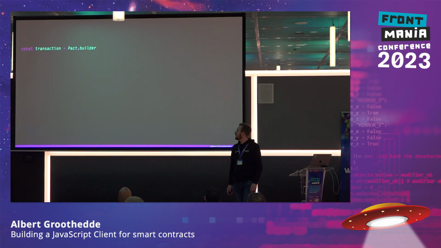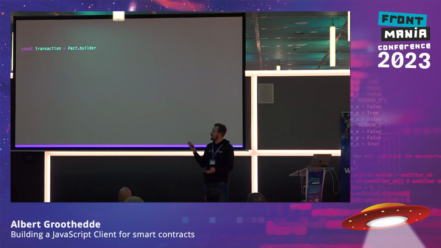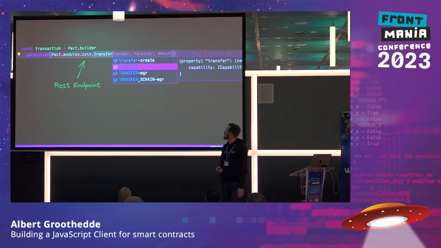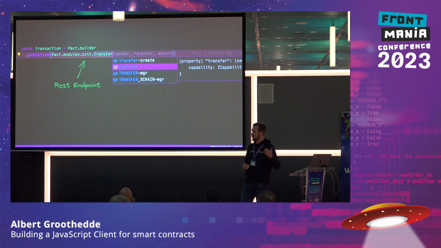So in the front end, we actually have a transaction that's being built with a builder. And then we say, okay, we want to execute something, and in this case, we want to do a transfer. So this is the goal, right? We want some IntelliSense to give us some information on what are the possibilities within the smart contract.